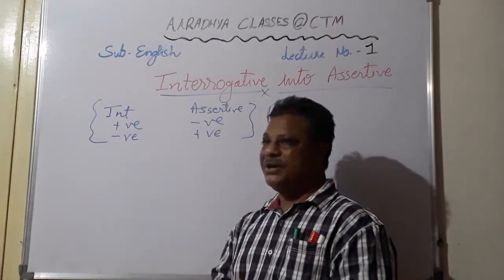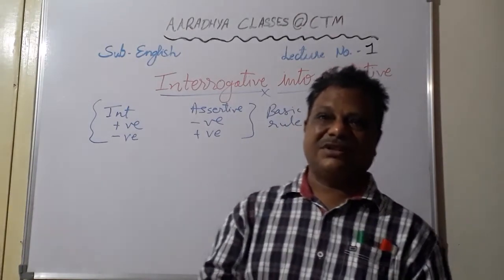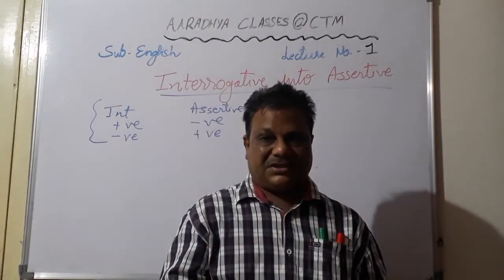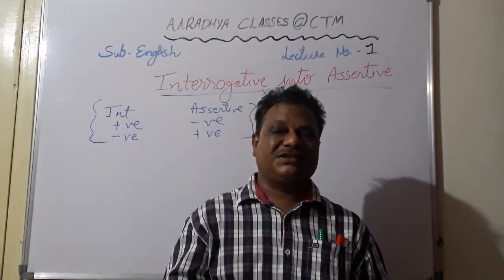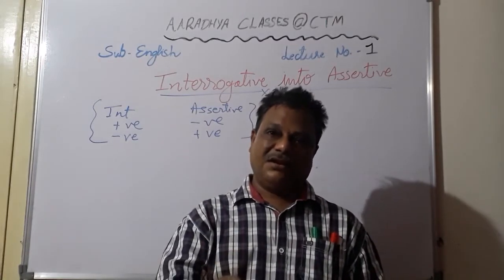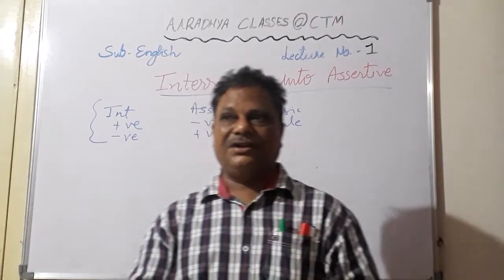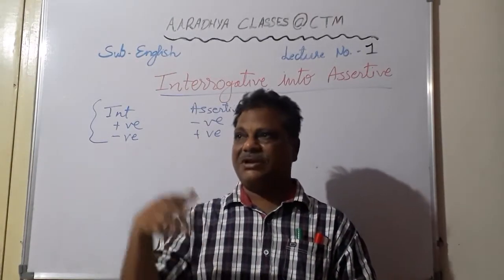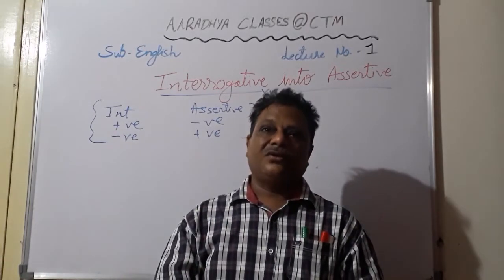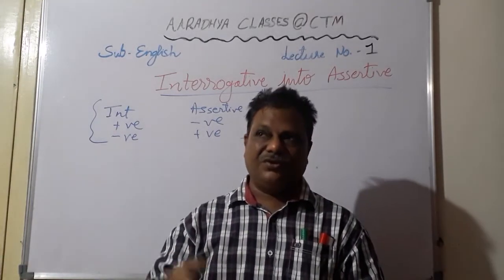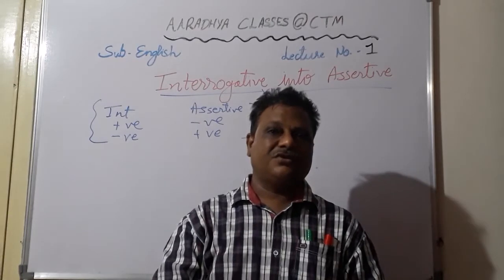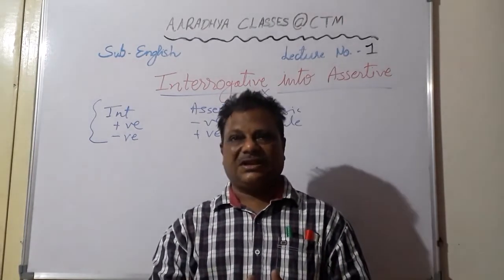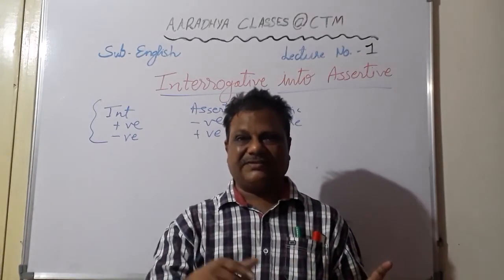Then coming to the imperative sentence, the third type. Now an imperative sentence is nothing but, students, a request, an order, a command, an instruction, all these things are there in imperative sentences. And they can also be positive also, negative also. For example, shut the door, don't disturb him, do your work quietly, don't go out of this class right now. So students, these are the positive imperative sentences as well as negative.